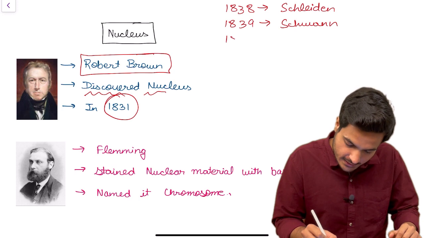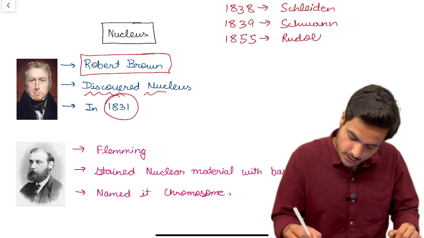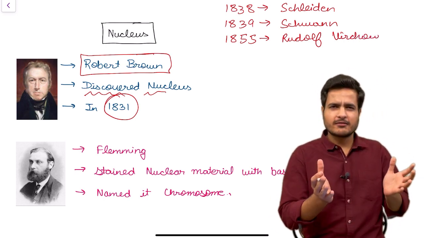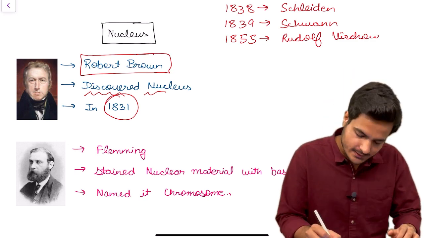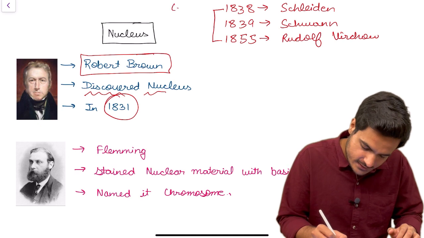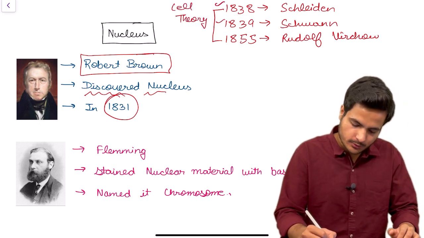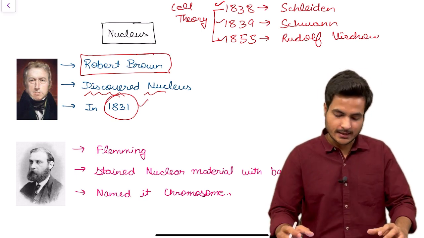Then in the year 1855 a scientist named Rudolf Virchow came and said that new cells are formed from pre-existing cells. He gave a theory called omnis cellula e cellula. So together these three scientists gave cell theory. So these are the 4 years you need to remember which are mentioned in NCERT in context to cell biology.